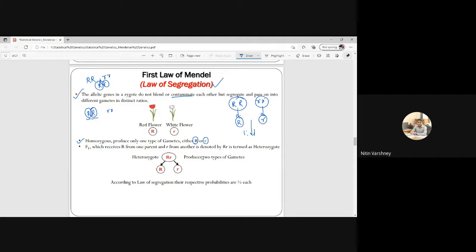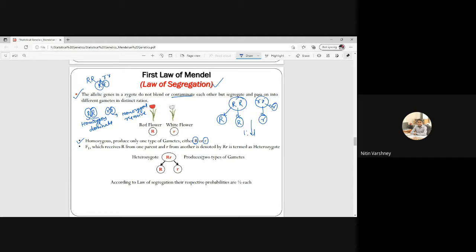Both are the same. It means this is homozygous dominant, and this is known as homozygous recessive. So homozygous produces only one type of gamete, that is either R or small r. So from here we will get R, and from here we will get small r as a gamete.